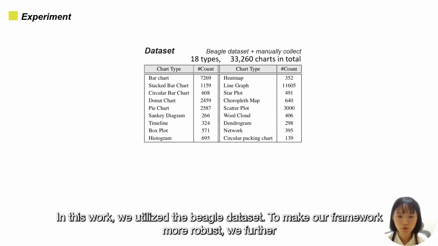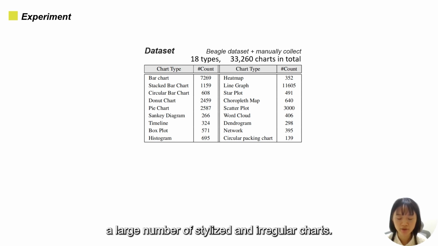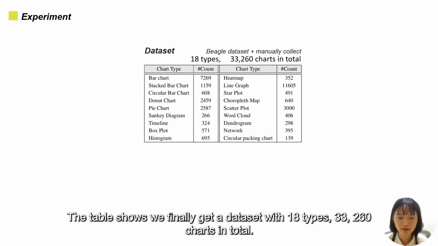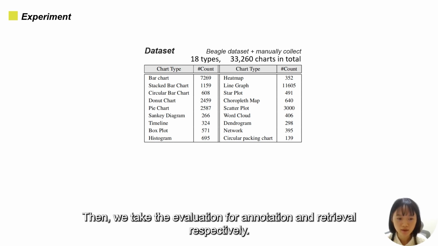In this work, we utilized the BIGO dataset. To make our framework more robust, we further add some difficult instances by collecting images from the internet, which supplements a large number of stylized and irregular charts. As the table shows, we finally get a dataset with 18 types and 33,260 charts in total. The number of charts in different types is very unbalanced. Then we perform the evaluation for annotation and retrieval respectively.